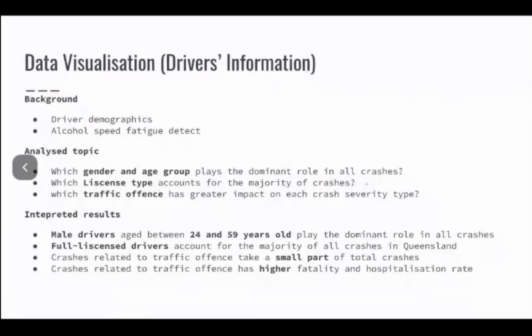The analyzed topics include which gender and age group play a dominant role in all crashes, which license type accounts for the majority of all crashes, and which traffic offense has a greater impact on each crash severity type. The results we get from these tables are that male drivers aged between 24 and 59 play a dominant role in all crashes, and full license drivers account for the majority of all crashes in the Queensland region.